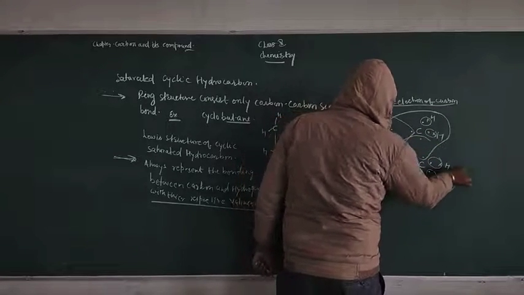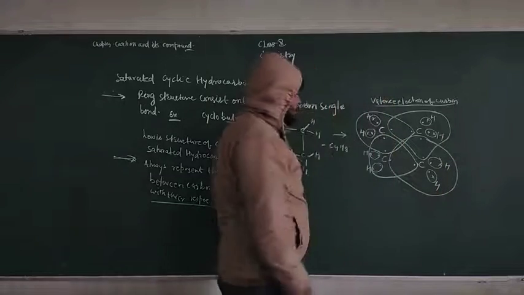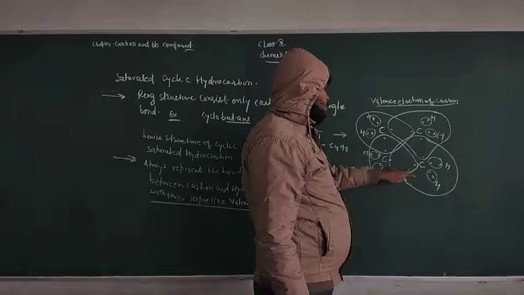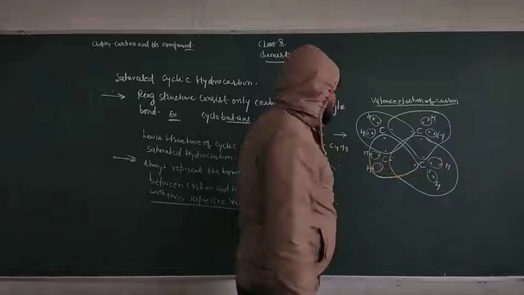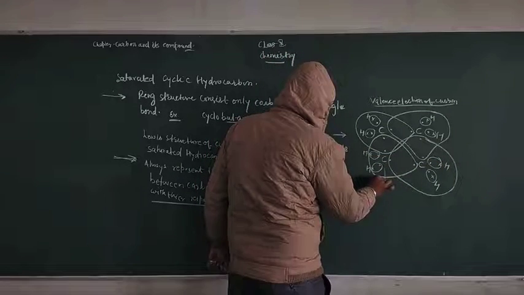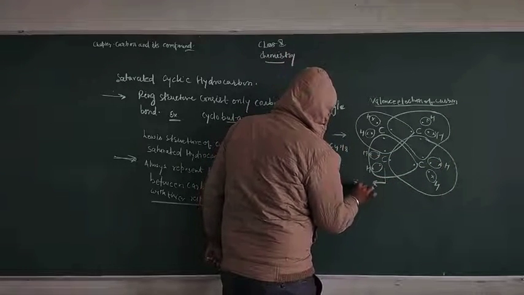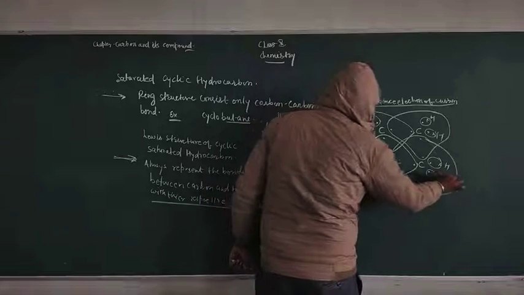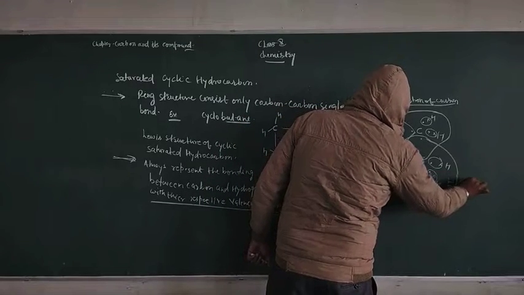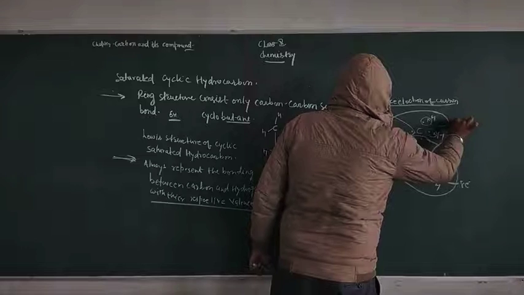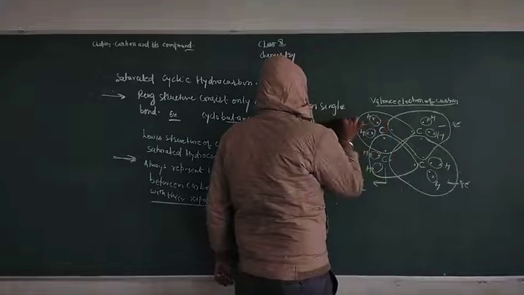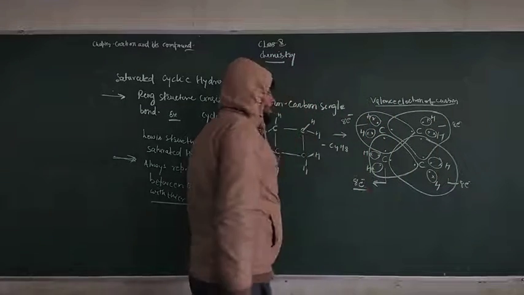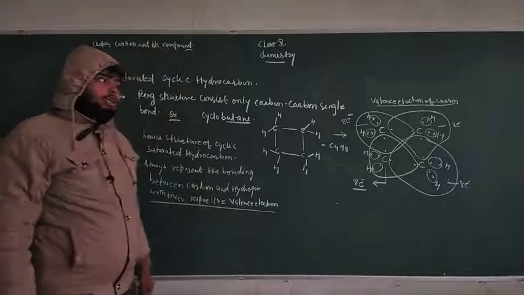We count 1, 2, 3, 4, 5, 6, 7, 8. Every carbon completes its octet with 8 electrons. This is also 8 electrons, this is also 8 electrons, and this too will be 8 electrons. So carbon completes its octet.